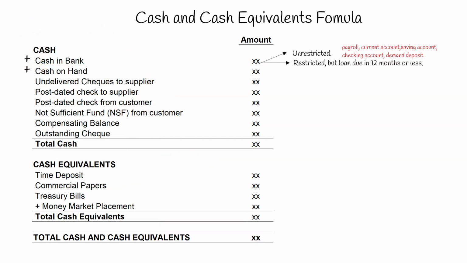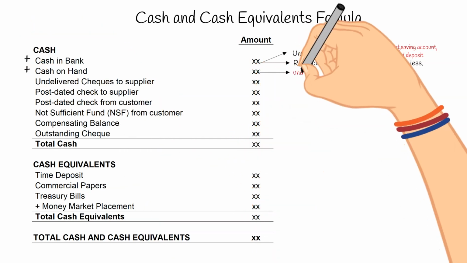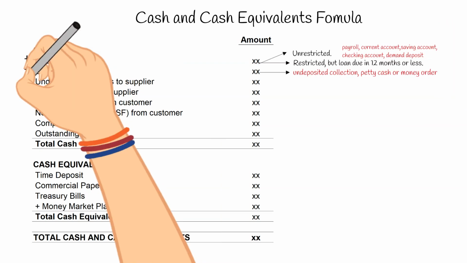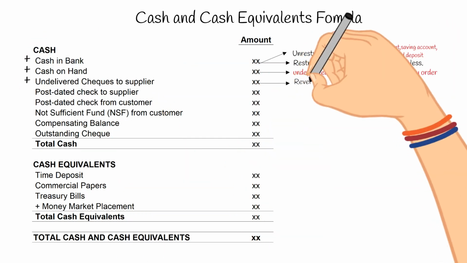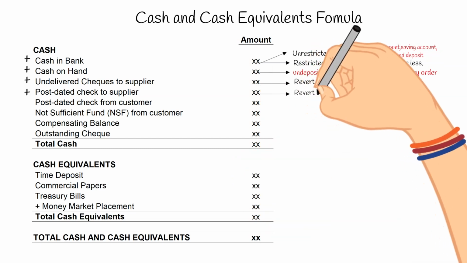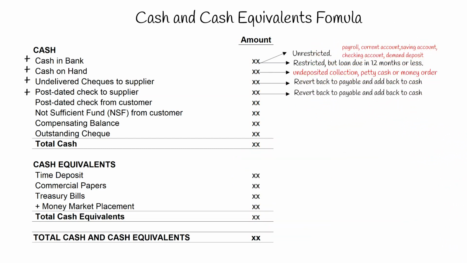Cash on hand. Sample items are undeposited collections, petty cash currency, and money order. Undelivered check to the payee. It should be reverted back to payable account and added back to cash balance per book because there is no payment of obligation until the check is presented to the bank for encashment. Post-dated check to the supplier. Similar to undelivered check, it should be reverted back to payable account and added back to cash balance per book.